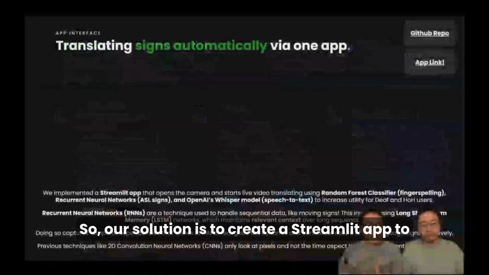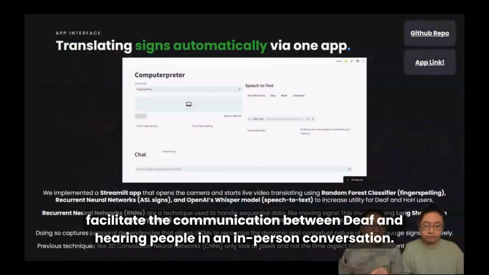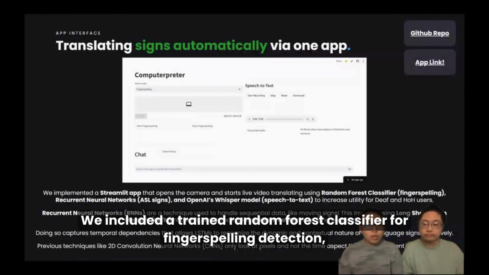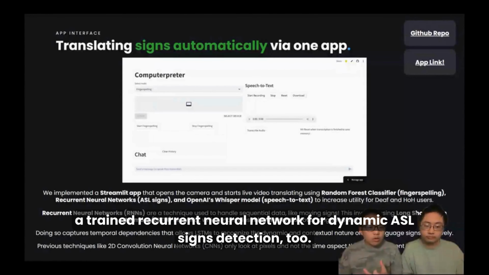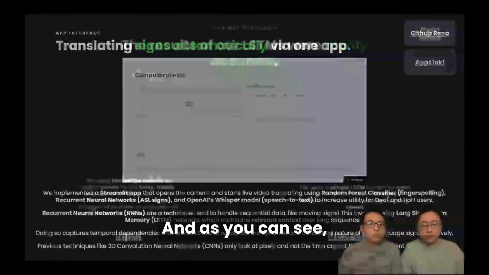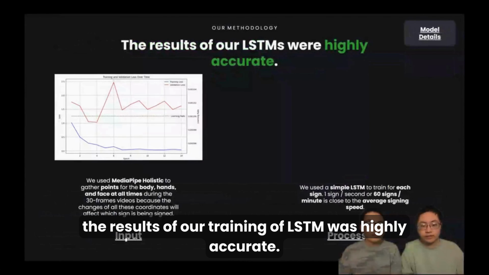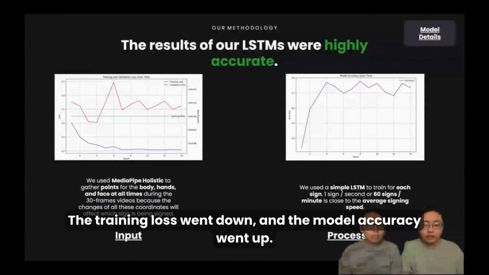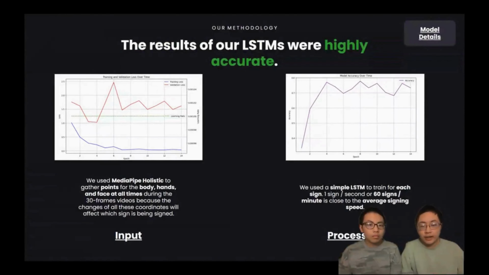So our solution is to create a Streamlit app to facilitate the communication between deaf and hearing people in an in-person conversation. We included a trained random forest classifier for fingerspelling detection, and a trained recurrent neural network for dynamic ASL signs detection, too. We use a recurrent neural network instead of a 2D convolutional neural network because signs have movement. They have a time aspect. And as you can see, the results of our training of our LSTM were highly accurate. The training loss went down and the model accuracy went up.